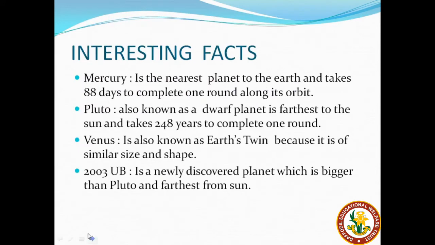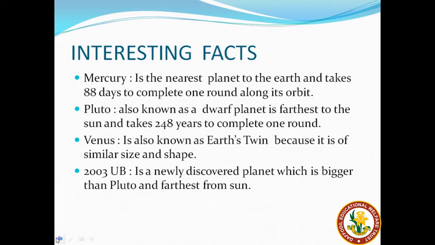There are some interesting facts about the planets now. Some of the important planets are Mercury. It is the nearest planet to the Sun and it takes 88 days to complete one round along its orbit. And we also know about Pluto. Pluto is known as a dwarf planet and is the farthest from the Sun, and it takes 248 years to complete one round. Venus is also known as Earth's twin because of its similar size and shape.